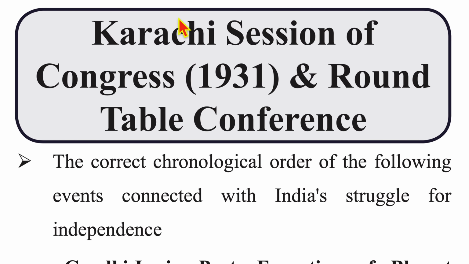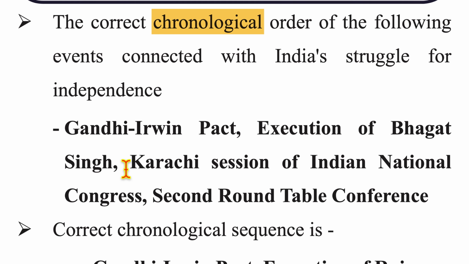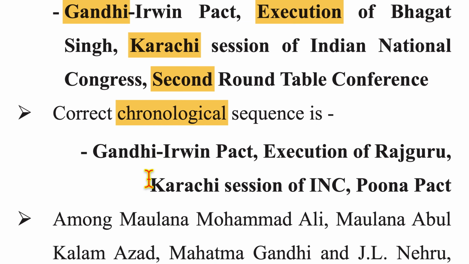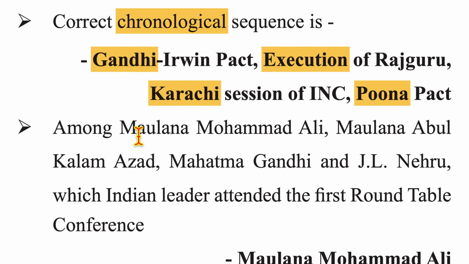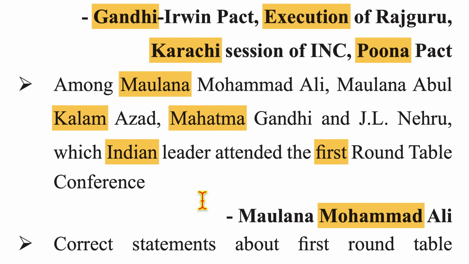Now, moving on to the Karachi session of Congress of 1931 and the Round Table Conferences. The correct chronological order of the following events connected with India's struggle for independence is the Gandhi-Irwin Pact, then the execution of Bhagat Singh, then the Karachi session of INC, and then the second Round Table Conference. Among Maulana Muhammad Ali, Maulana Abdul Kalam Azad, Mahatma Gandhi, and Jawaharlal Nehru, which Indian leader attended the first Round Table Conference? Answer is Maulana Muhammad Ali.